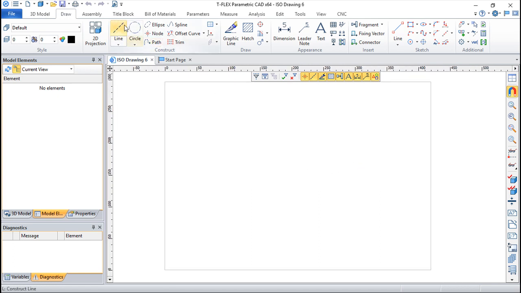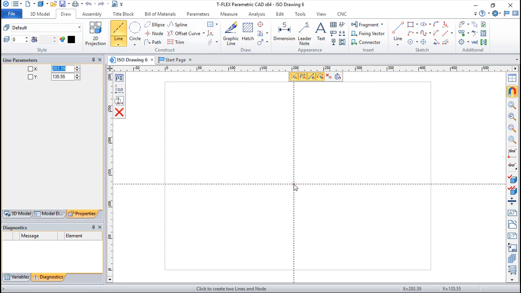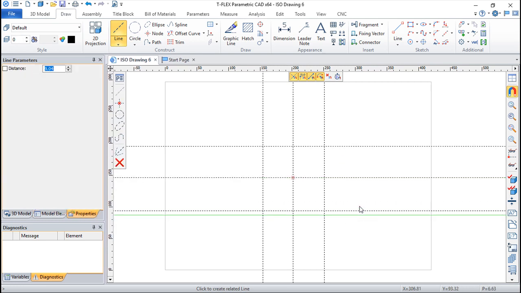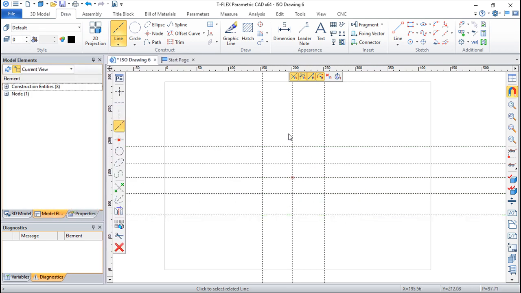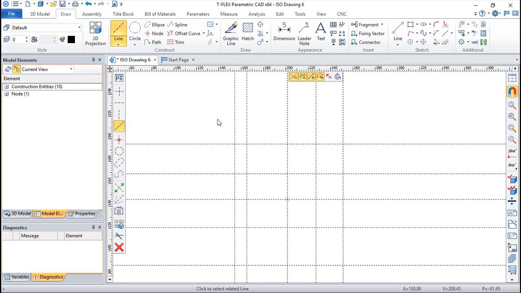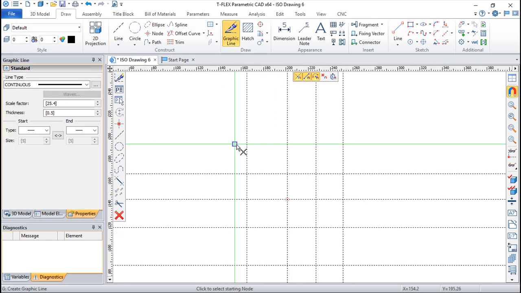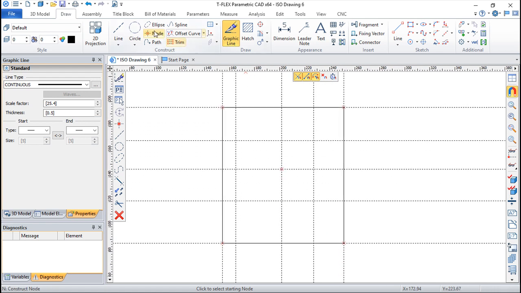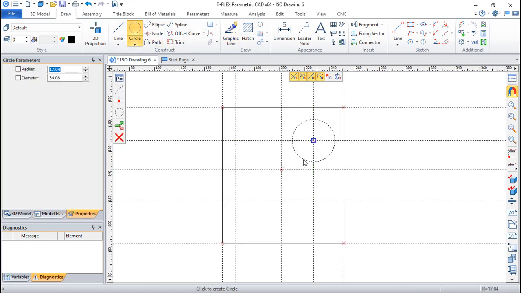So starting with the first example, let us create a very simple box with some circles inside. Okay, I hope this is enough. Let us create a couple of graphic lines, and I will put also two circles.